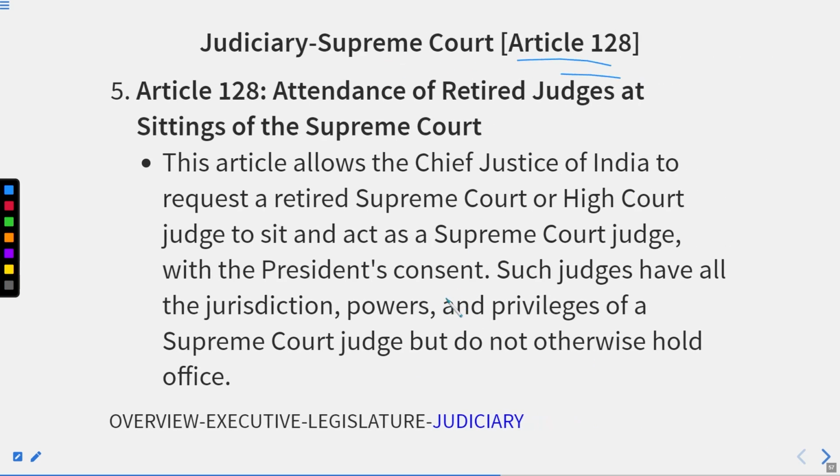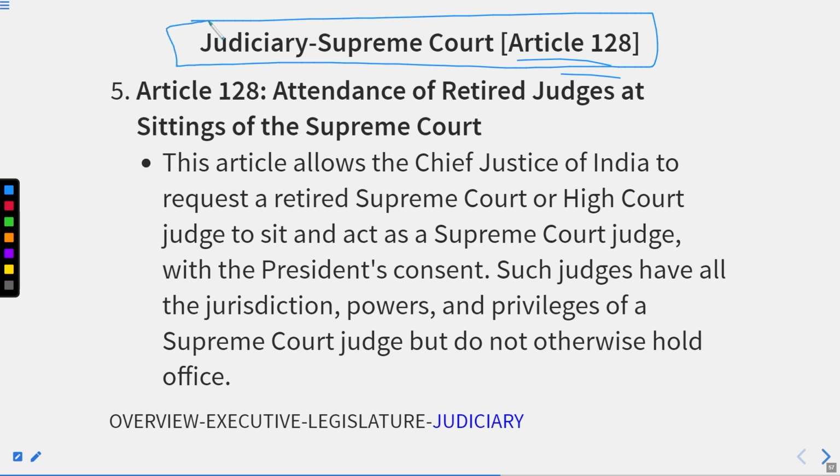Thereafter, we have Article 128. It is the attendance of retired judges at sittings of the Supreme Court. This article allows the Chief Justice of India to request a retired Supreme Court or High Court judge to sit and act as a Supreme Court judge. With the President's consent, such judges have all the jurisdiction, powers, and privileges of a Supreme Court judge but do not otherwise hold office.